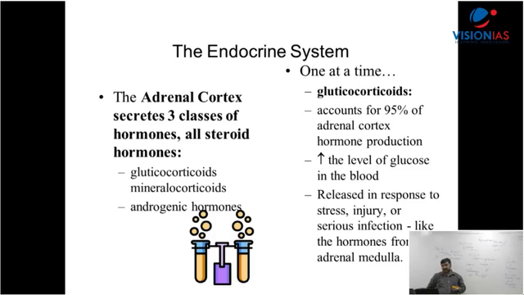Now just write adrenals, A-D-R-E-N-A-L-S. The adrenals are a pair of glands situated like caps, C-A-P-S, one above each kidney. Now give me full stop.